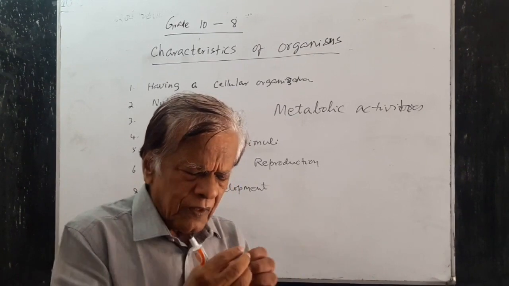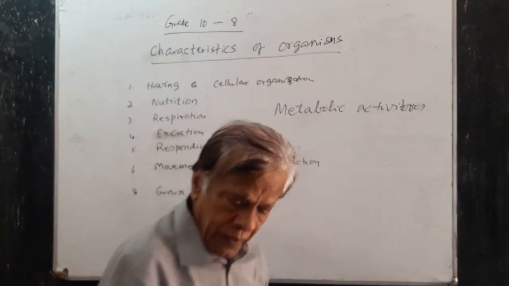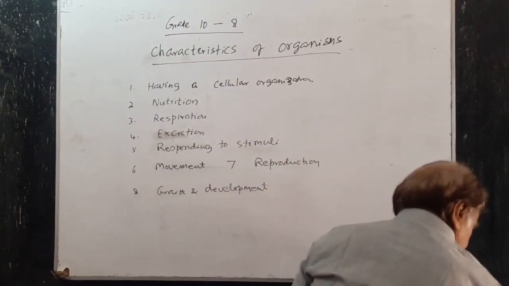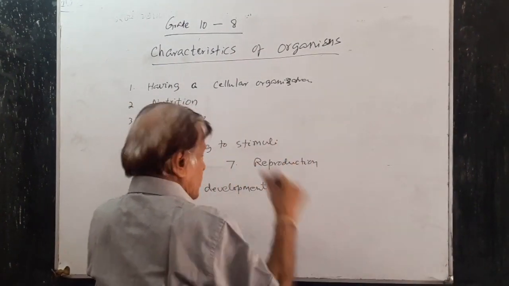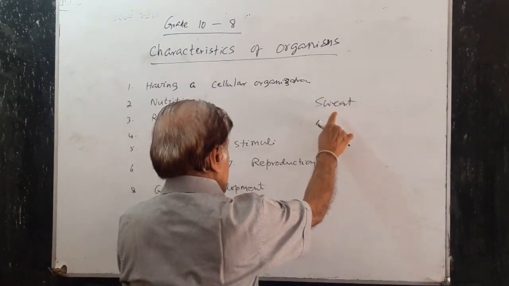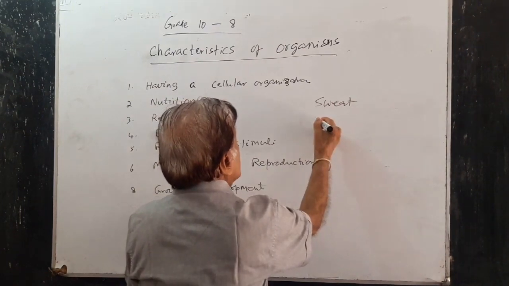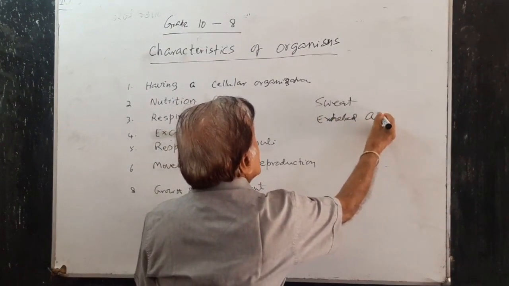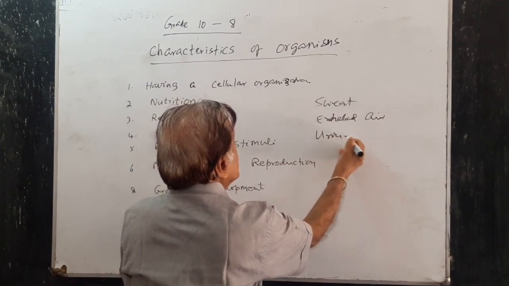All these excretory products are removed from our bodies. Some are removed by sweat, some by exhaled air when we exhale, and also mainly by urine.